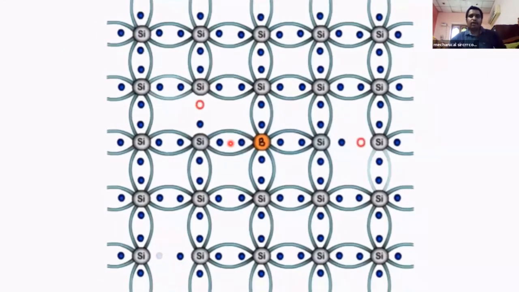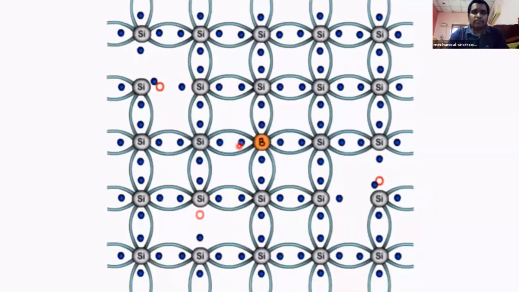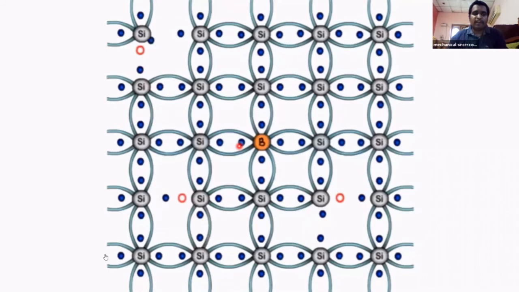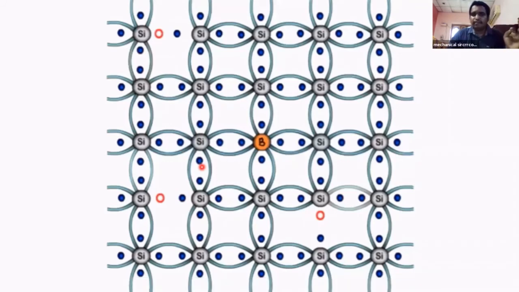Okay, here we are making a vacancy, which means a positive charge. That's why this is called a positive type semiconductor. Here the main reason for the flow of electrons is the vacant part, meaning positive, meaning holes. So here holes are the majority carriers and electrons are the minority carriers. In the previous case, electrons are majority carriers and holes are minority carriers.